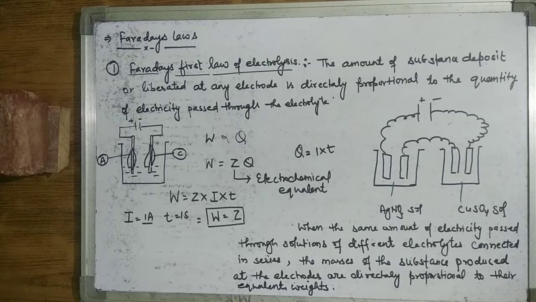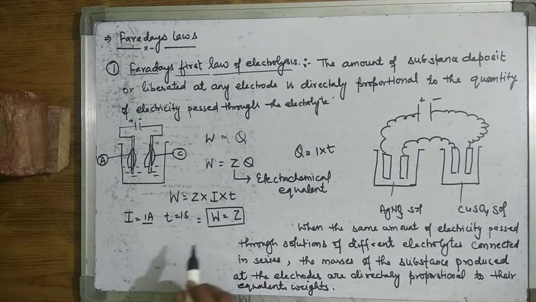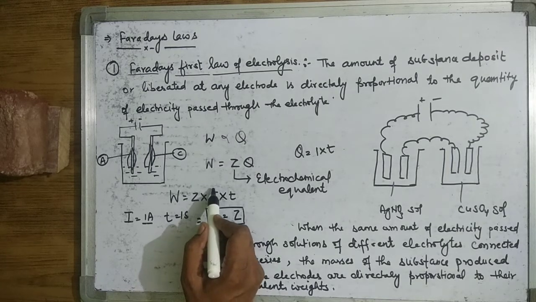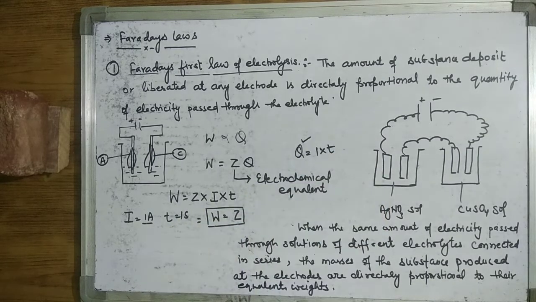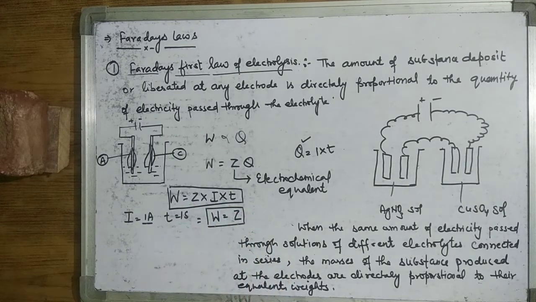This is the electrochemical equivalent. By this Faraday first law, we are able to calculate how much weight of the substance is deposited for what quantity of charge you pass through it, and it is important for numerical problems. So remember this: W is equal to Z into I into T.